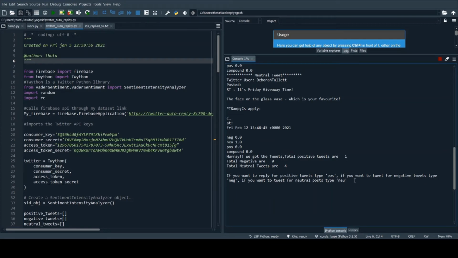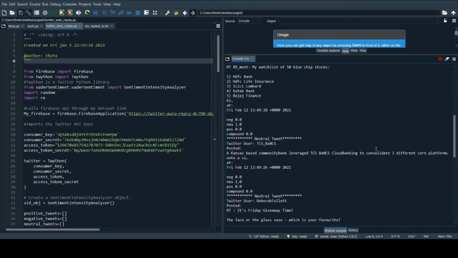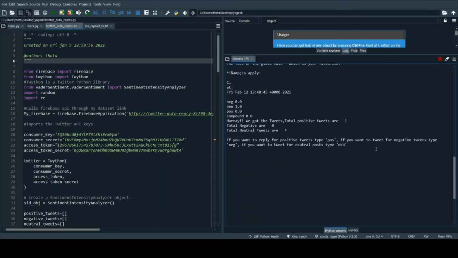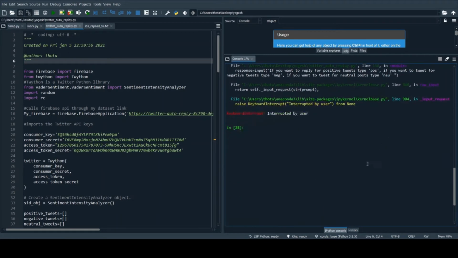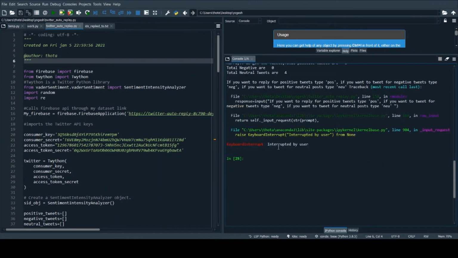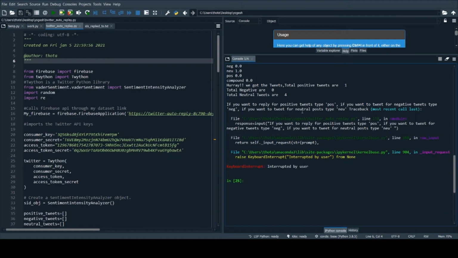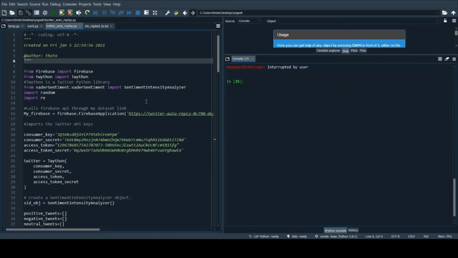This time I don't want my Twitter bot to send replies to all these Twitter users, because I don't want to send anonymous tweets from now. So I just stop my code here. If I do ask it to send replies, it will send the replies, and the corresponding reply data will be stored in the Firebase.